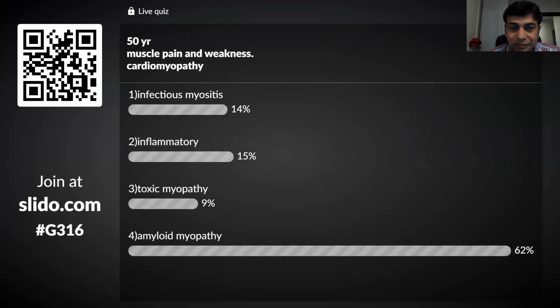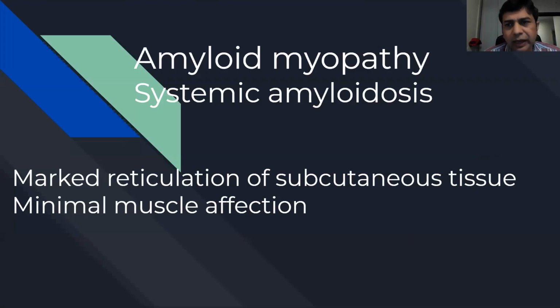Absolutely correct. Excellent. Very typical. This patient actually was a case of systemic amyloidosis. And I wanted to show you the MRI, which shows a very classical marked reticulation of the subcutaneous tissue with very little muscle involvement. This is a very typical reticulated pattern, like a sieve, and it will make you feel the skin is woody hard. It's amyloidosis, amyloid myopathy. Very rare, but quite typical.